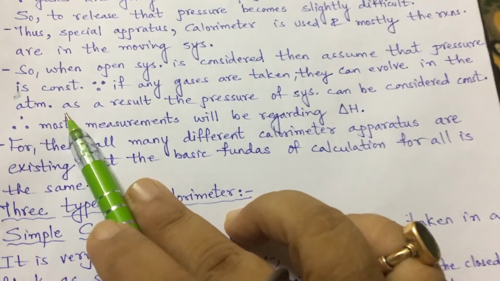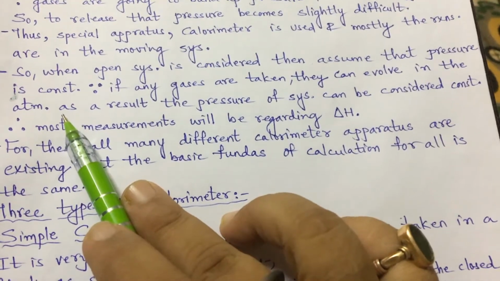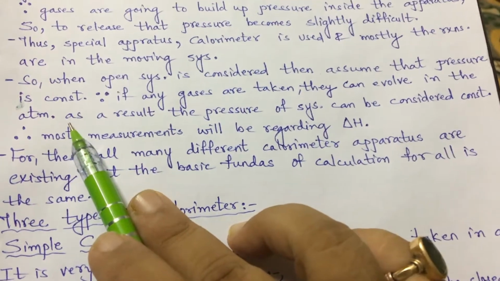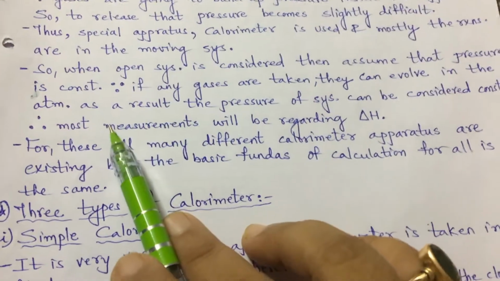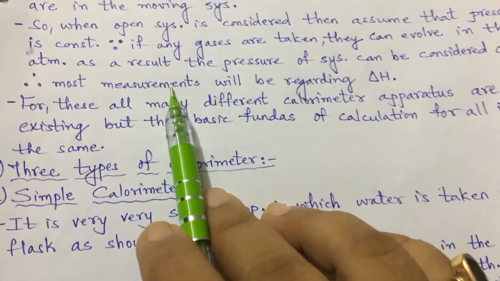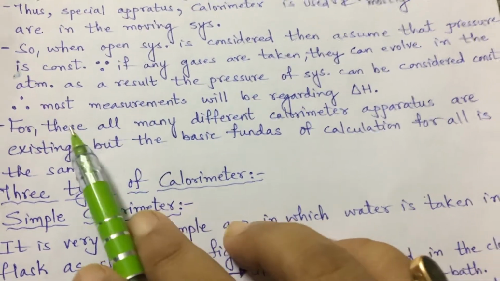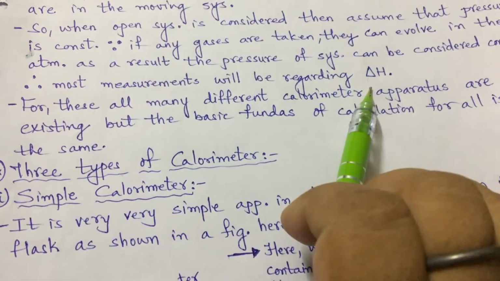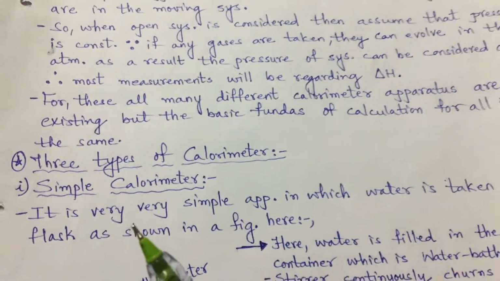Atmospheric pressure acts on the gas, and the gas starts evolving to the atmosphere because the system is open. As a result the pressure of the system can be considered constant, with no change, at the atmospheric pressure of 1 bar. Therefore most measurements will be regarding delta H, because delta H is heat at constant pressure.